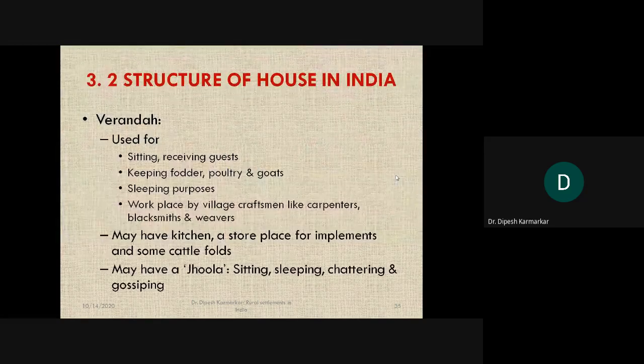So veranda is used for sitting, veranda is used for receiving guests, veranda is used for keeping fodder, poultry and goats. Veranda is also used for sleeping purposes. Now if the family belongs to any craftsman, for example a carpenter's family, weaver's family, blacksmith family, the veranda is also used for doing these things.